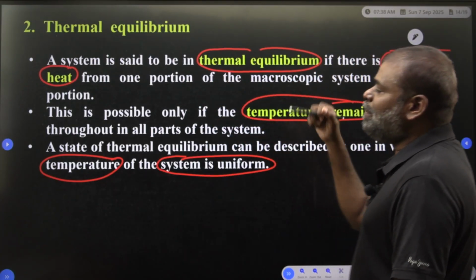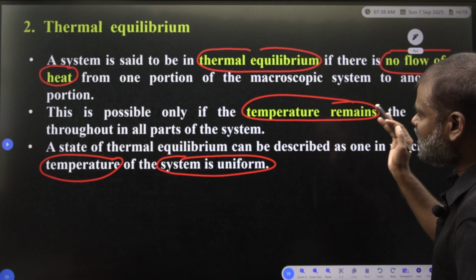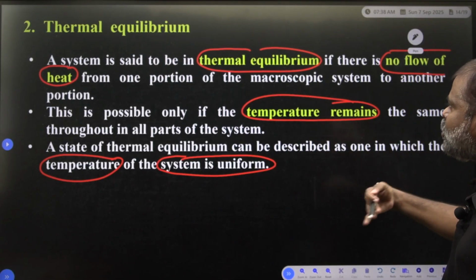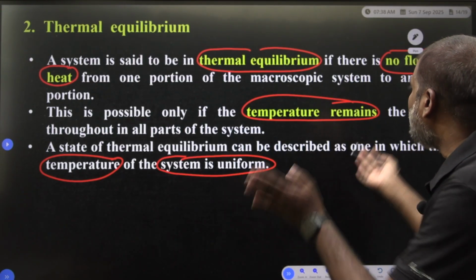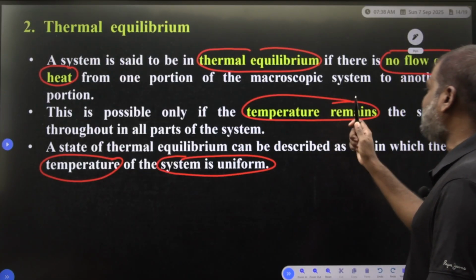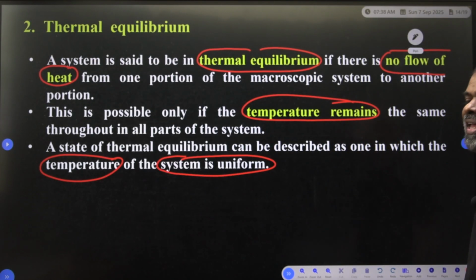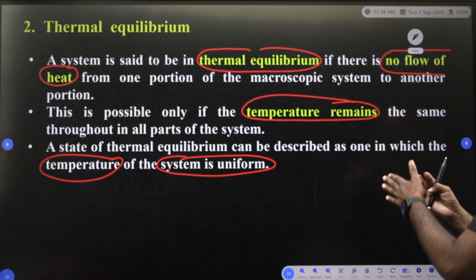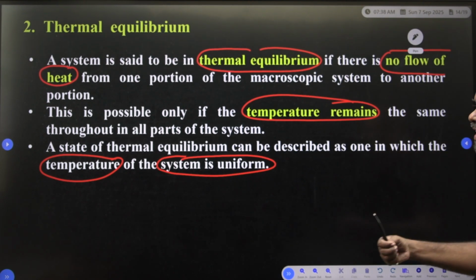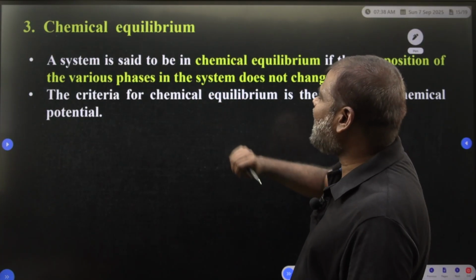These are the key points in thermal equilibrium. So what is the key point? A system is said to be in thermal equilibrium if there is no flow of heat from one portion of the macroscopic system to another portion of the macroscopic system. This is possible only if the temperature remains the same throughout all parts of the system. A state of thermal equilibrium can be described as one in which the temperature of the system is uniform. Clear? So now you have to take chemical equilibrium.